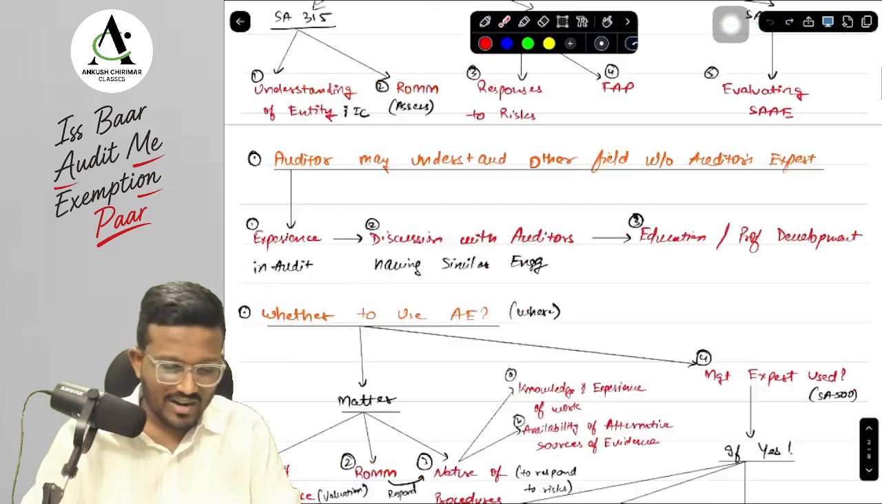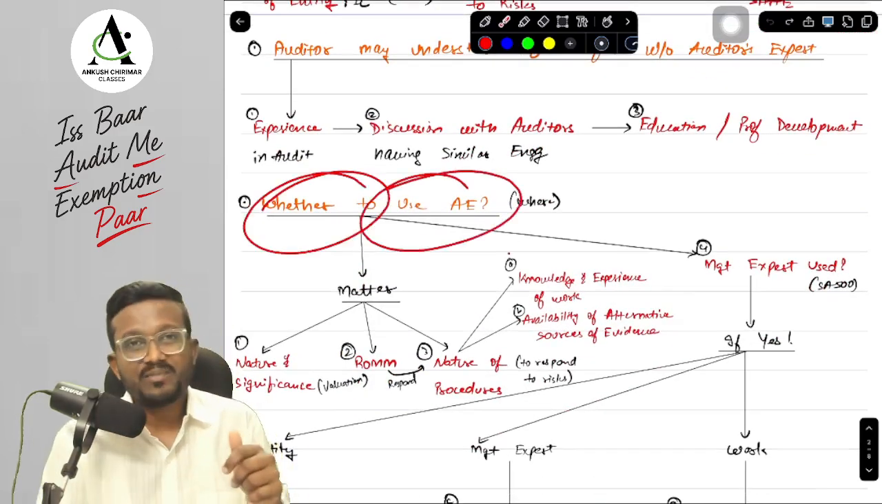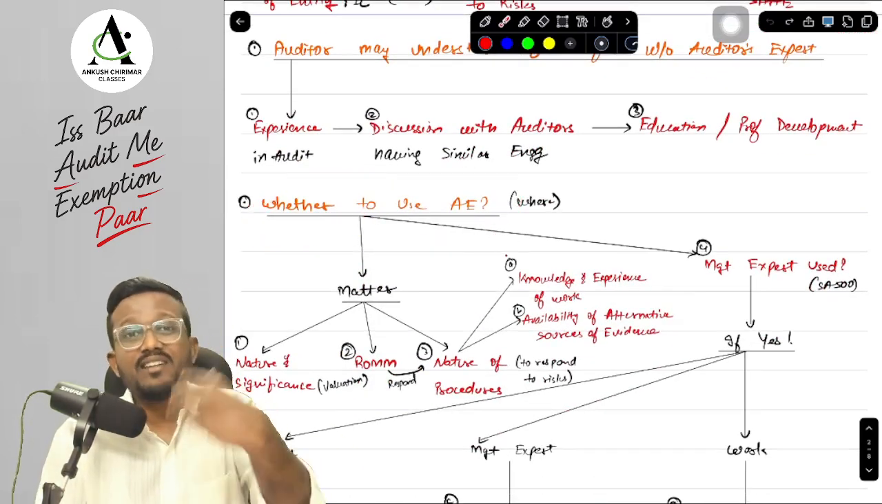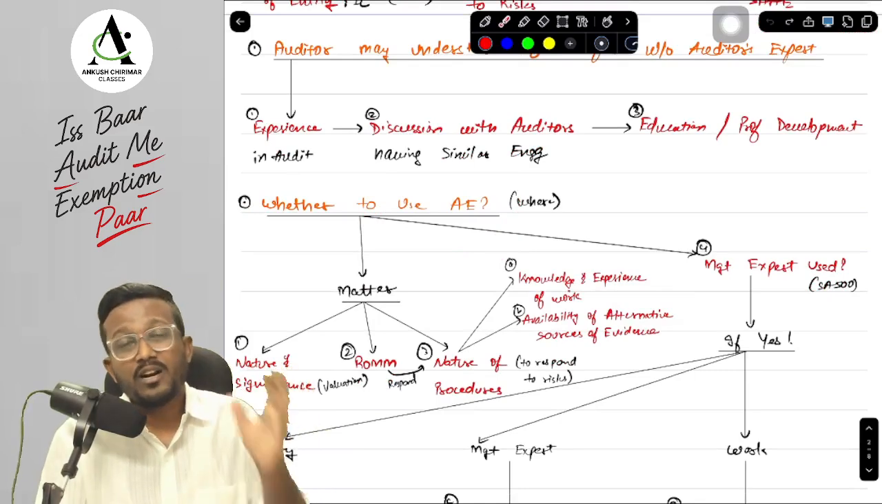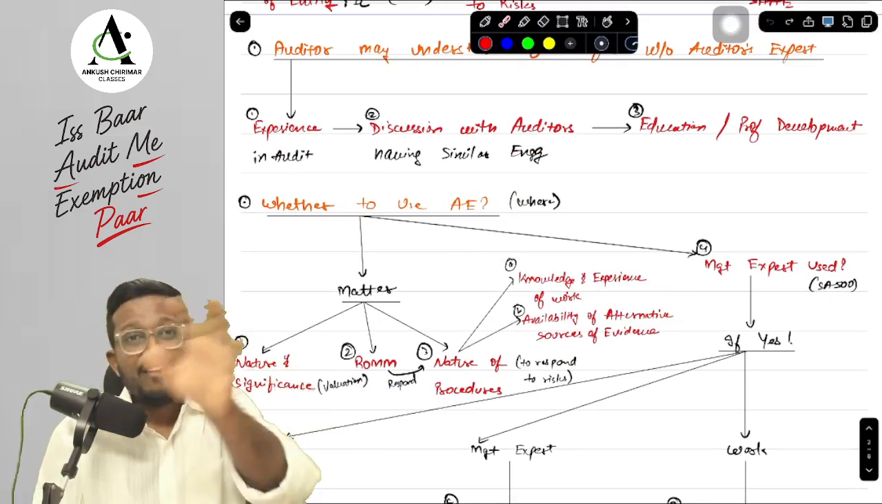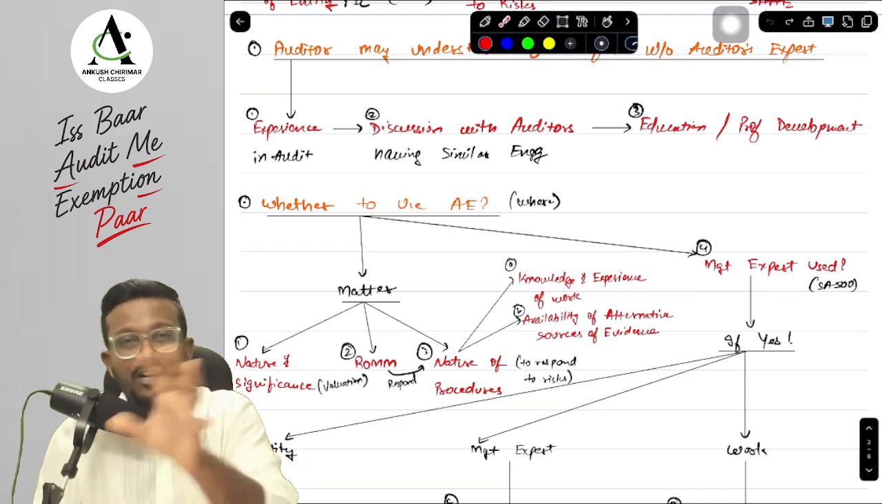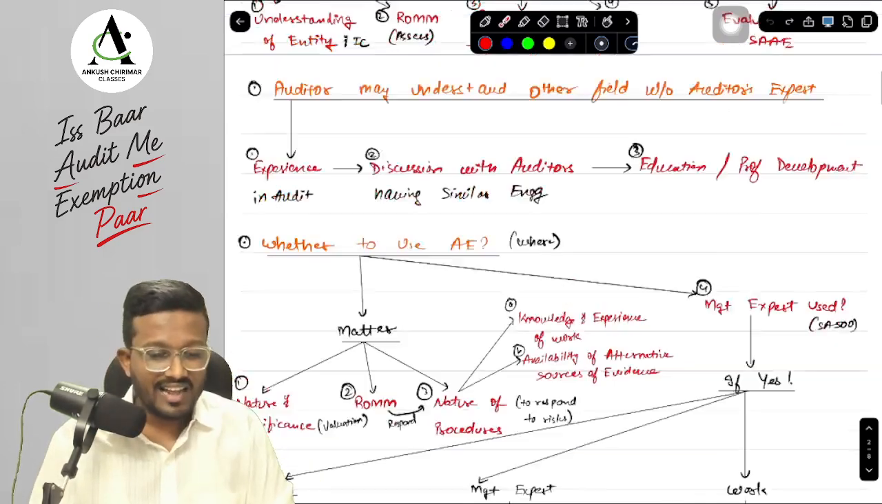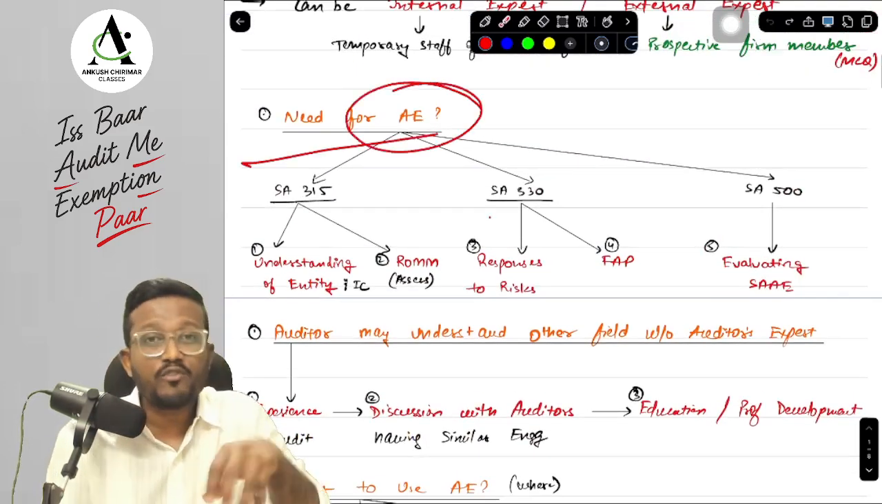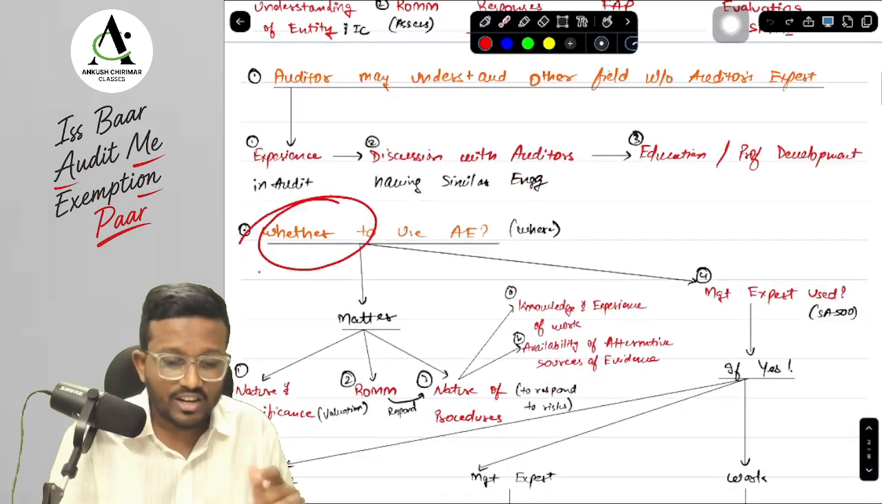Okay, yes sir. Now the next thing is whether to use the auditor's expert. Which means in what areas you have to use the auditor's expert, and what are the factors that will guide you on whether to use the auditor's expert in a particular area or not. You need to see the headings very clearly. Here the heading is need for auditor's expert, and here the heading is whether to use the auditor's expert.